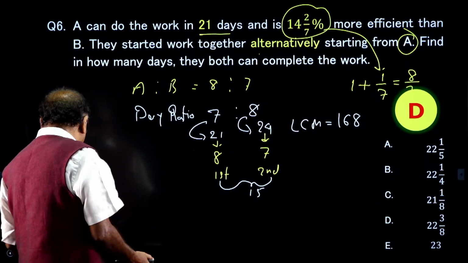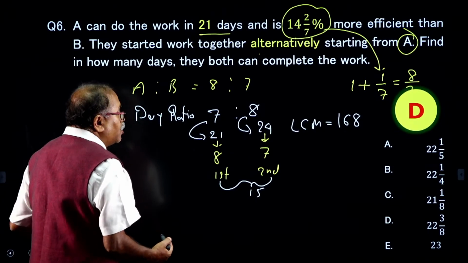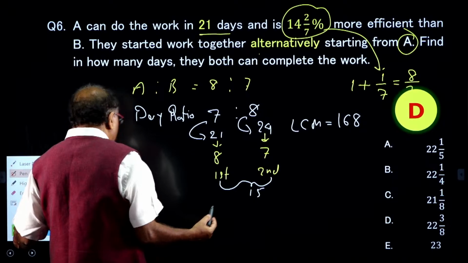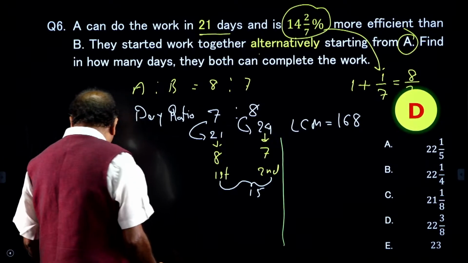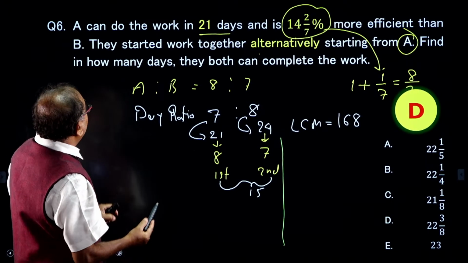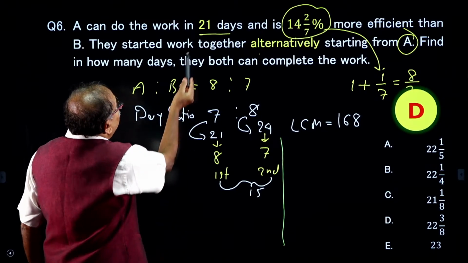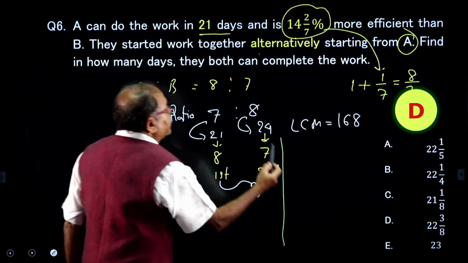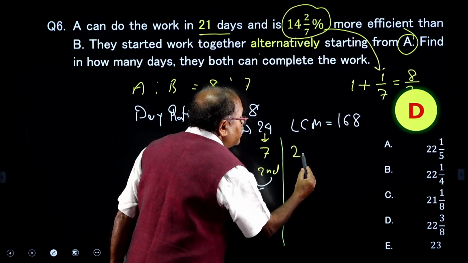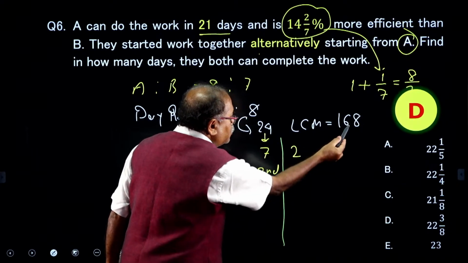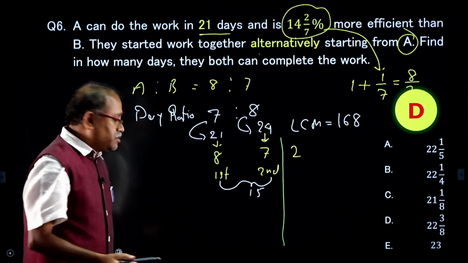So, here, how much is the work? Let me just complete this part. How much is the work here? So, I need to find out the work, and for that what I know is A can complete the work in 21 days. The total work we already know, 168.